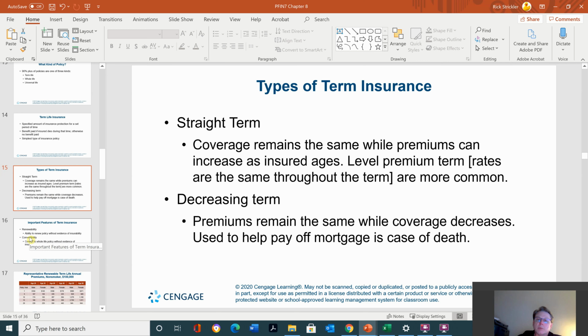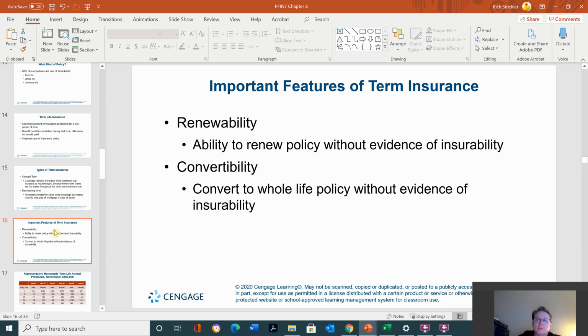So if you die, the loan's paid in full, and your beneficiary or the heirs in your will get the property without any debt. Important features of term insurance: renewability, ability to renew policy without evidence of insurability; convertibility, convert to whole life policy without evidence of insurability.